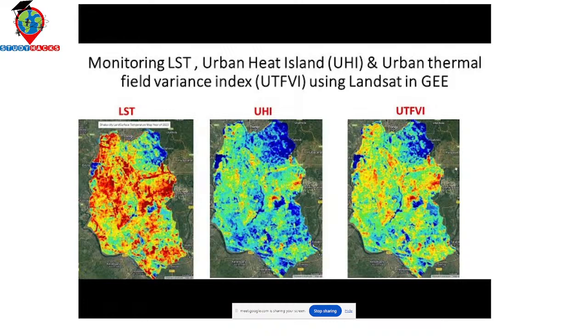Okay, I also send you some reference papers about the urban heat island, as well as the urban thermal field variance index. Then you can easily get more idea about the UHI or UTFVI, how it works, and how we can easily identify the urban heat island as well as the urban thermal field variance index.